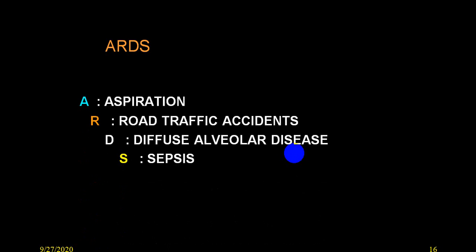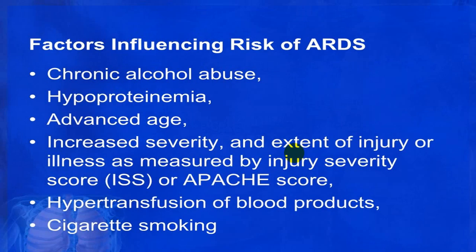So they usually put A for aspiration pneumonia, R for accidental injury or traumatic causes, D for diffuse alveolar disease, and S for sepsis, whichever way you want to remember. There are certain risk factors which increase the chance of getting ARDS, like chronic alcohol abuse, hypoproteinemia, old age, increased severity and extent of injury, chronic illness, where you can utilize the APACHE score, multiple blood transfusion, and cigarette smoking becomes an increased risk factor for ARDS.